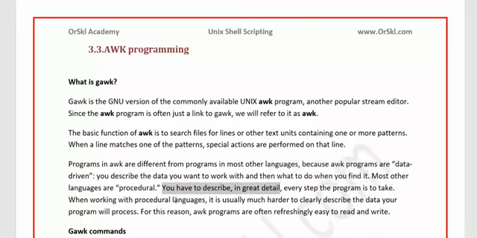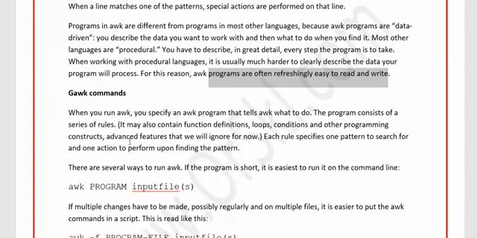But when you're working with procedural languages, it is usually much harder to clearly describe the data your program will process. If you wanted to write your own program to do the same job as awk, you can still do it. But in that program, you have to specifically define clearly what it has to process. But awk has got all that functionality built in. That's the reason awk is one of the most refreshingly easy languages, easy to read and write as well, once you are very familiar with the commands and the functionalities that awk can give you. And how does the awk command work?